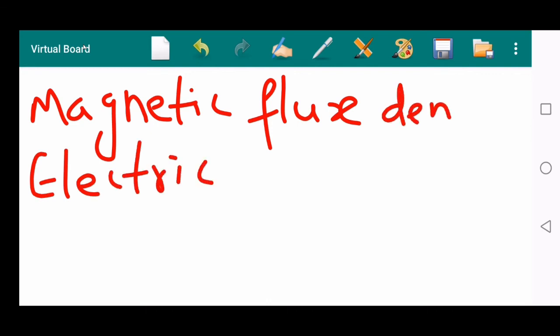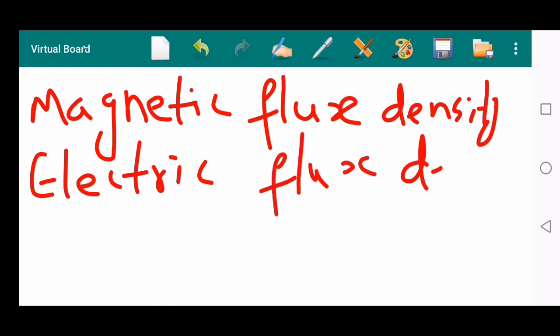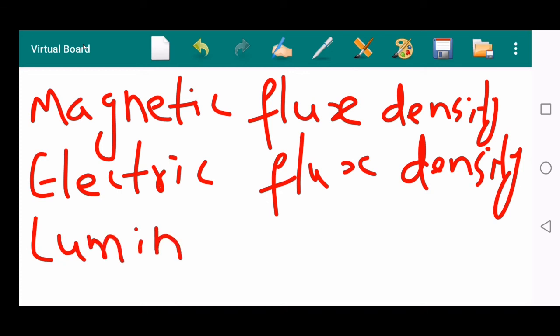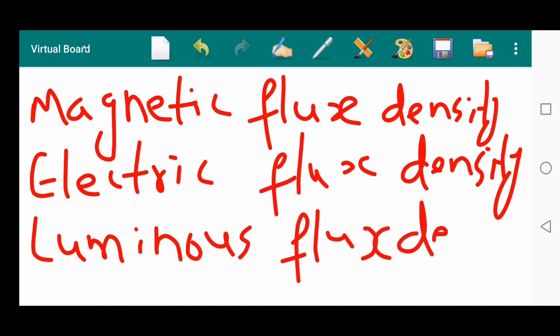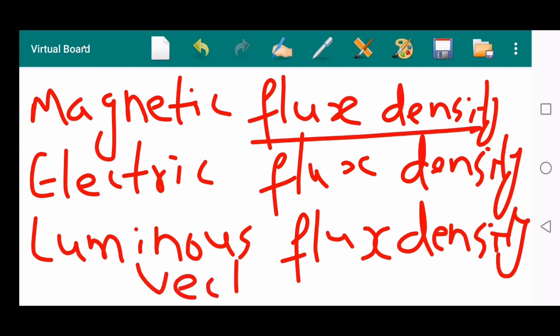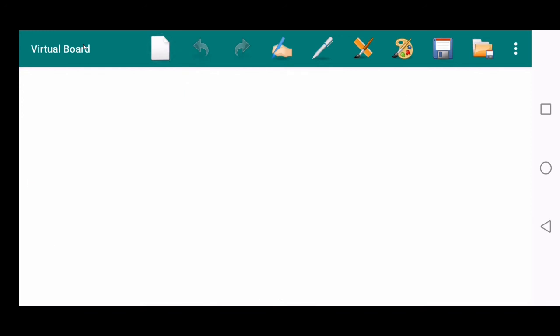And similarly, we can take luminous flux density. If the words flux density are there, then they are surely vectors. We can also take heat flux density, energy flux density, momentum flux density. All types of flux densities are vectors.